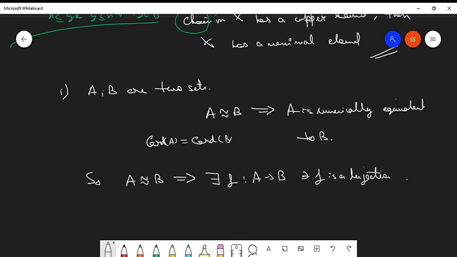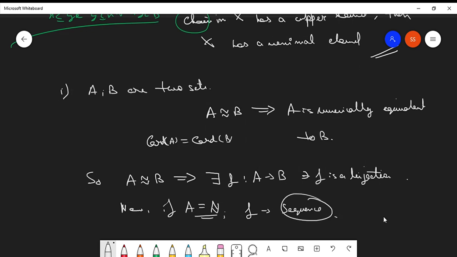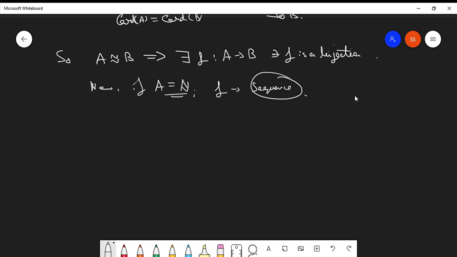You also might remember that we had studied under functions that if there exists a function from one set to another set where this function is a bijection, then the number of elements in both the sets must be the same. This is what we are talking about here. Now, if A is the set of all natural numbers, then F is called a sequence. That is, we are talking about an arbitrary domain here. But if we change the domain to the set of all natural numbers, then the values of the function, or the images of the domain, denote the sequence, which we will be talking about later in the real analysis concepts. Clear? This is called the sequence.